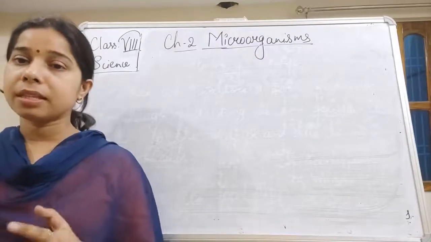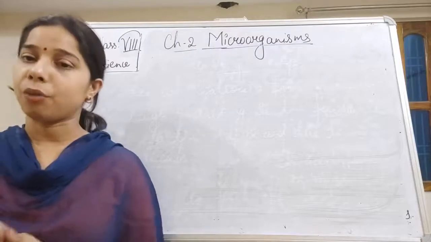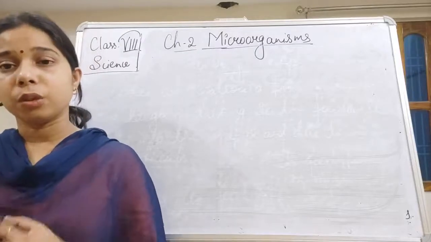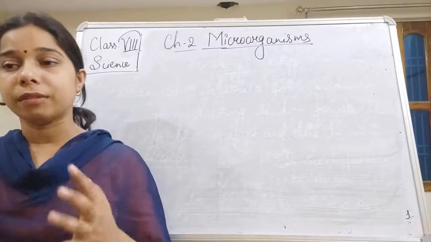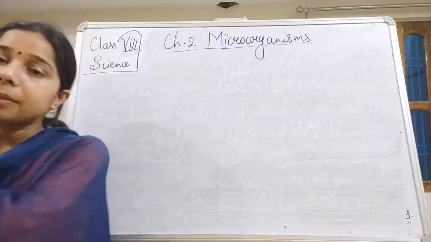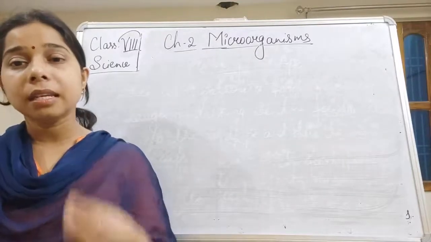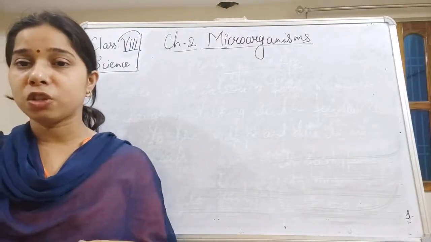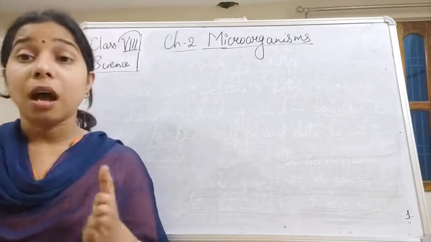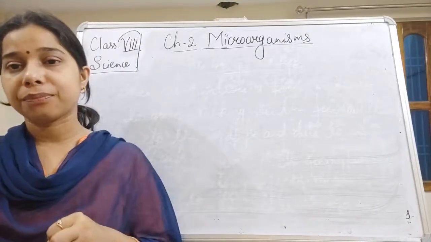We mix this yeast with the flour, baking soda and water to make the dough. Now, when we keep this dough for a period of time, what happens? This yeast helps in the formation of alcohol, and there is also a release of carbon dioxide.